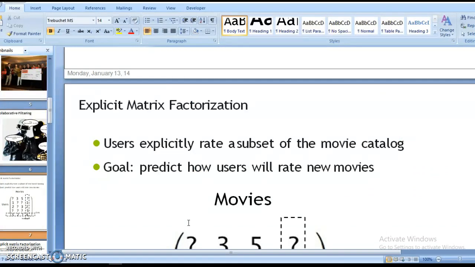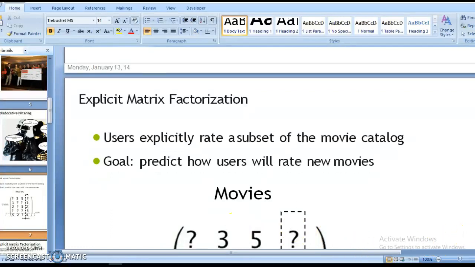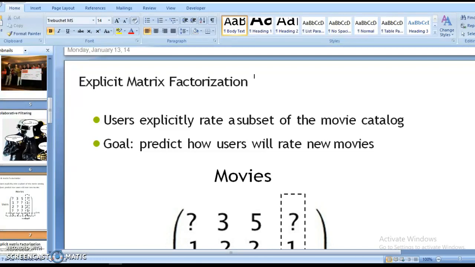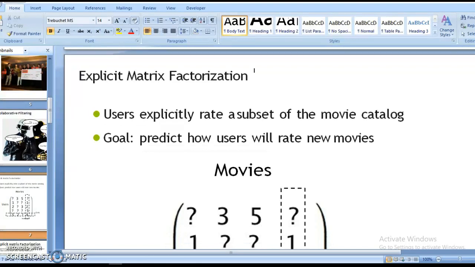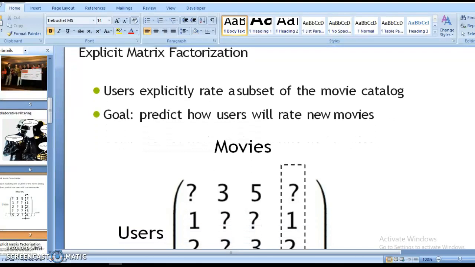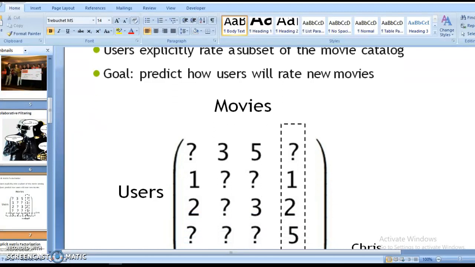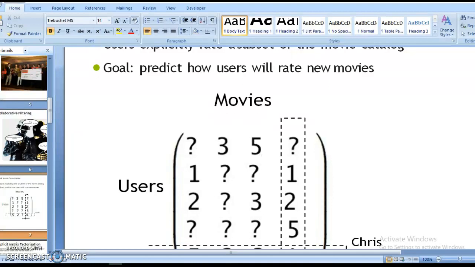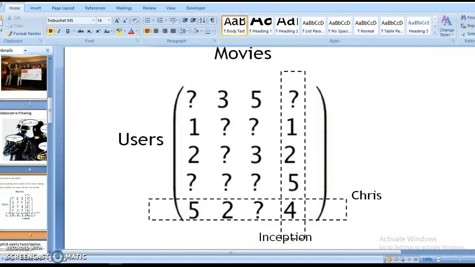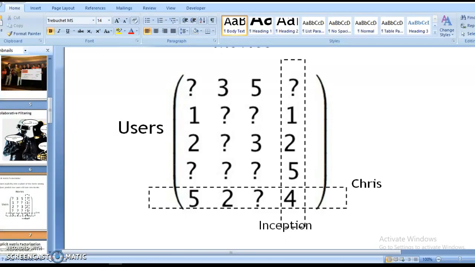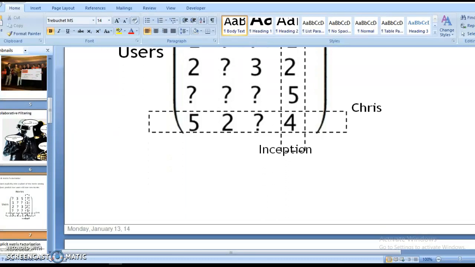Now here is explicit matrix factorization. This is the mathematical part of the recommendation system, showing how it works in the backend. Users explicitly rate a subset of the movie catalog. Every user has a different opinion, so they rate movies differently, and the goal is to predict how users will rate new movies. So we create a rating matrix, and according to this we build a new matrix model through which a recommendation system can be built. You can see here how the matrices are made and how users give their choices.